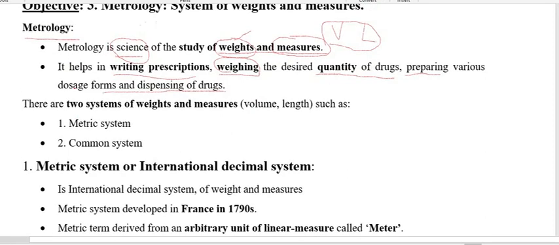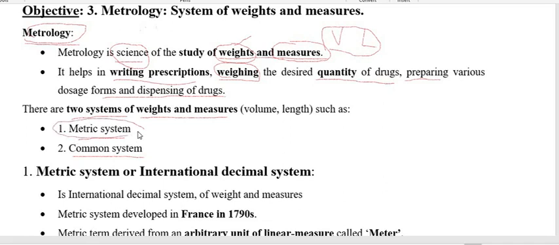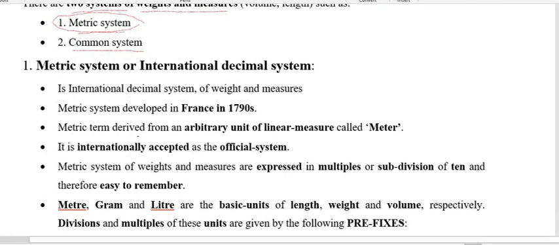So now we have to see how many types of the metrology. So there are two systems of metrology, two types of metrology, or two systems of weight and measures, that are metric system and common system. And now we have to discuss one by one, that is the metric system. So let us start the metric system.